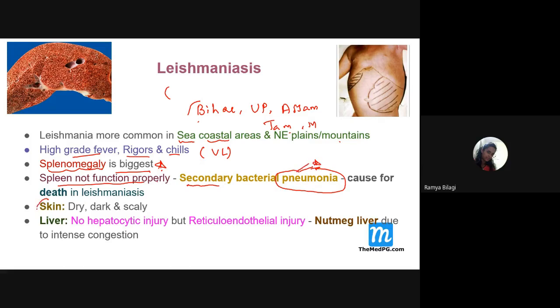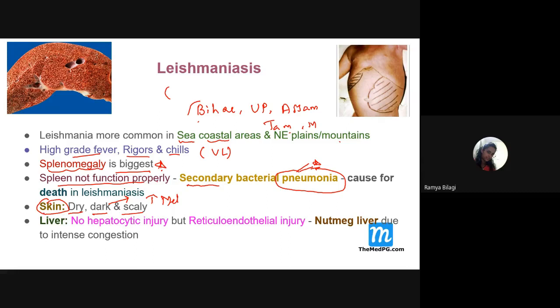And what about the skin color? How does the skin appear? Skin appears dry, dark and scaly. So why does it appear dark in color? Because of the increased production of melanocytes. So there will be lots and lots of production of melanocytes, and this makes the skin look darker